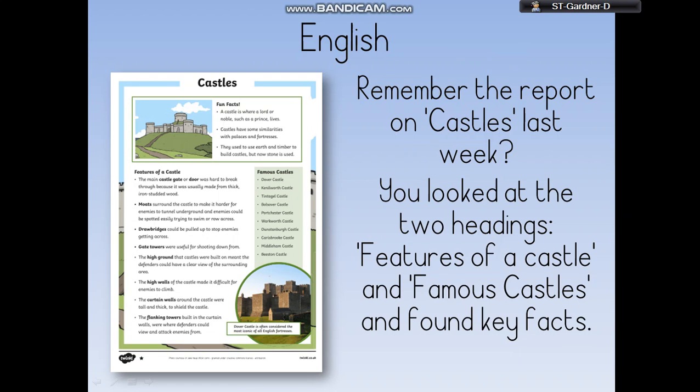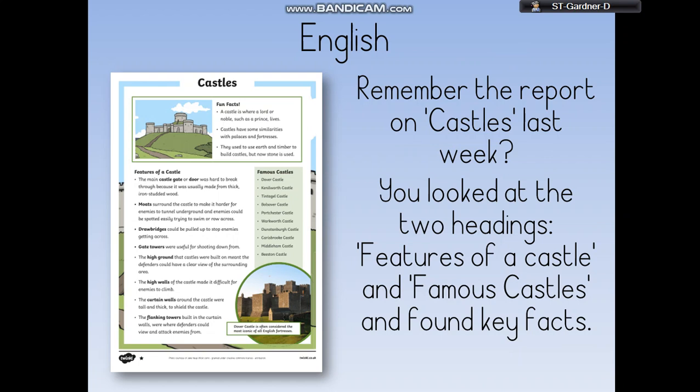I asked you to look at the features of a castle. That heading tells us key information about what a castle is, what is contained within a castle. The second heading is famous castles, and this one tells us all about famous castles within the UK. Following that, I asked you to write down a few sentences about the features of a castle from what you read under that heading, and a list of the famous castles